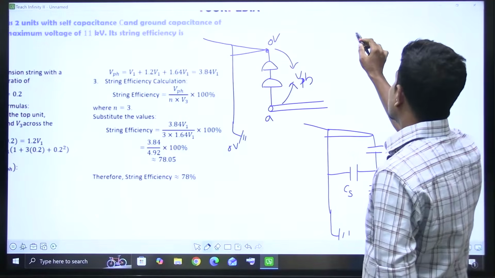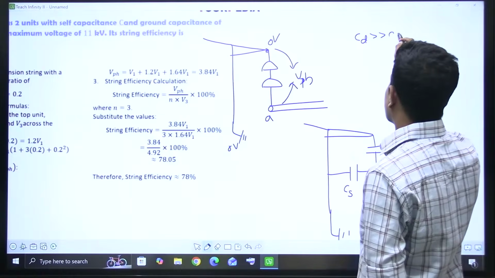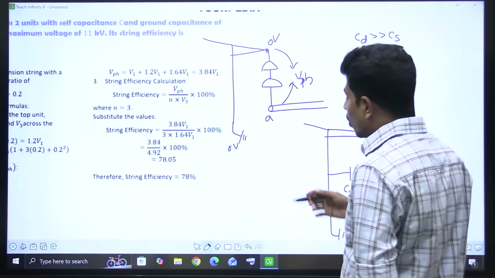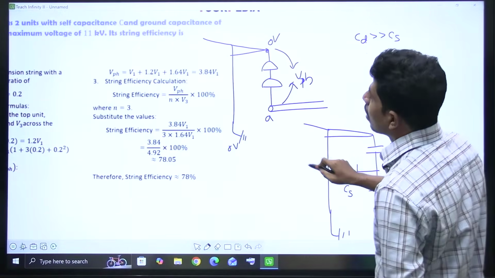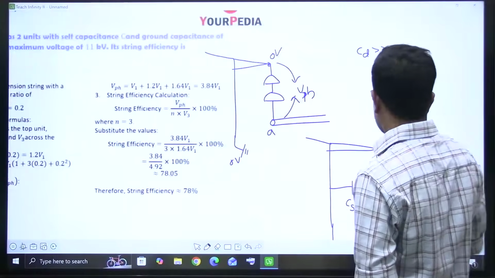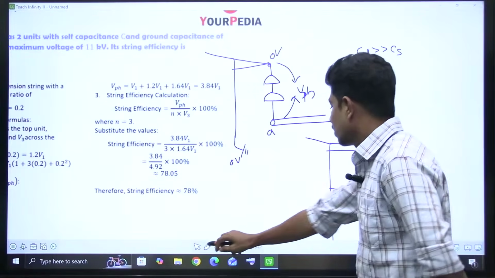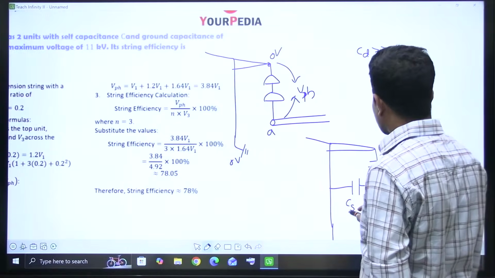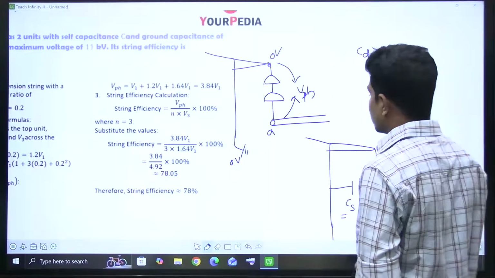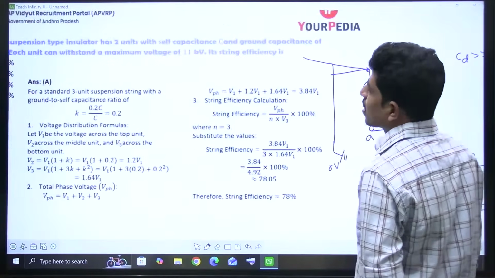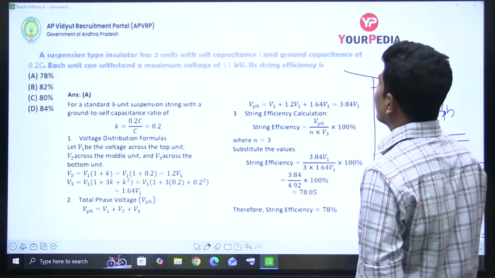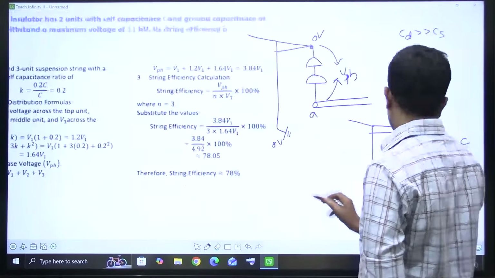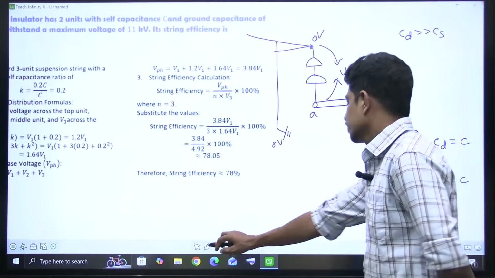Now, CD is always much greater than tray capacitance. So by looking at the values, he is saying self capacitance is C. Self capacitance is nothing but disk capacitance. Ground capacitance is nothing but tray capacitance. How much is it? Yes, 0.2 C.